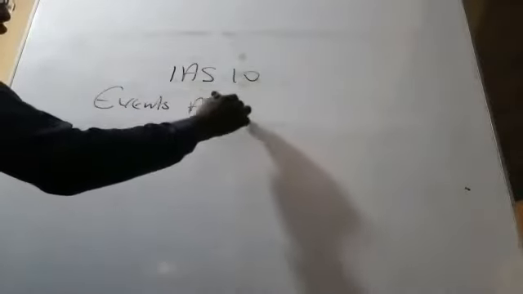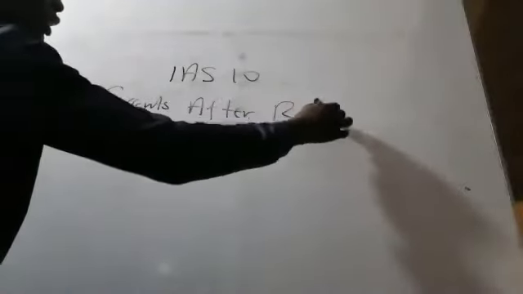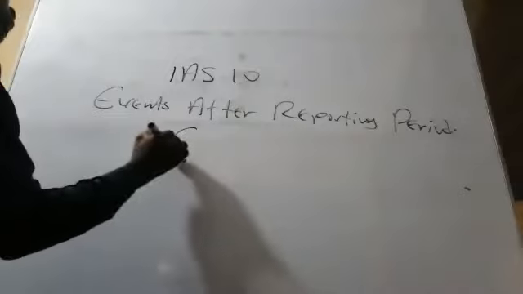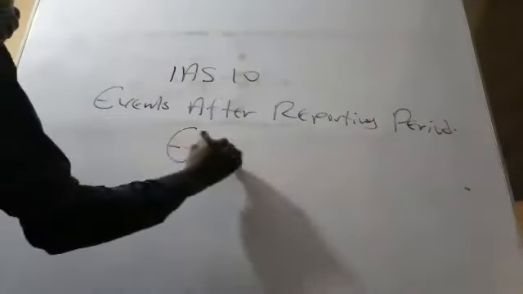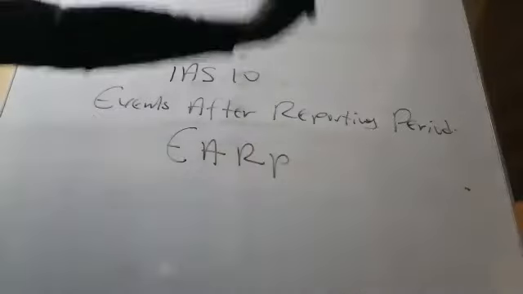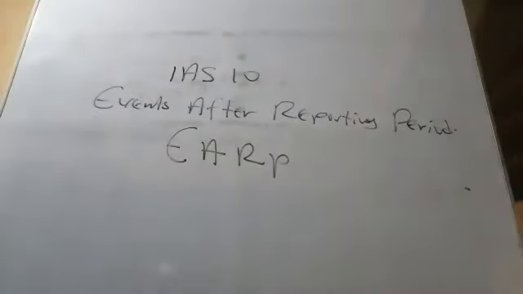So let's see. IAS 10, we call it events after reporting period. I like the term. So I've shortcut it, call it EARP, event after reporting period.